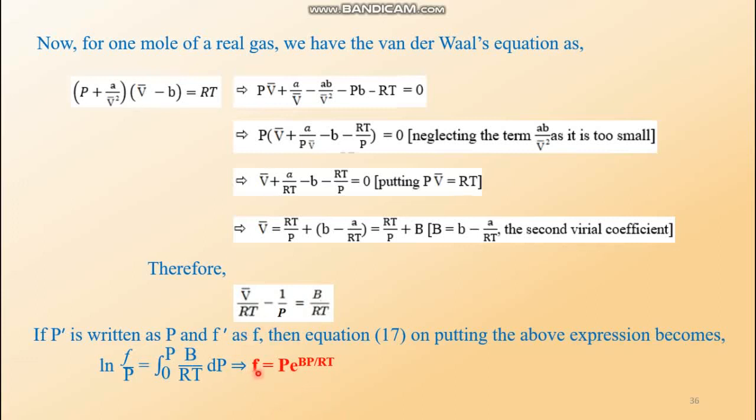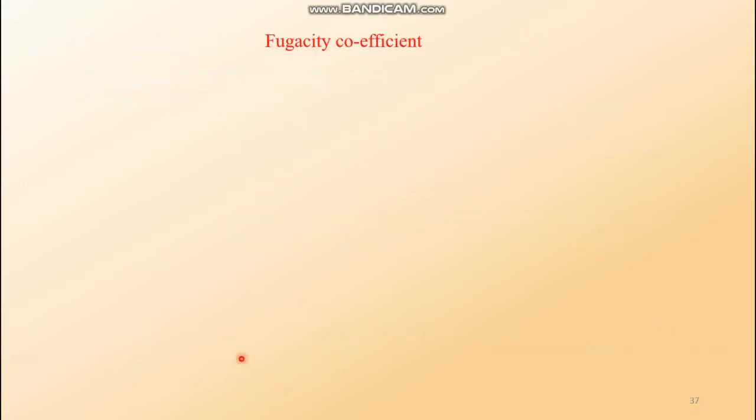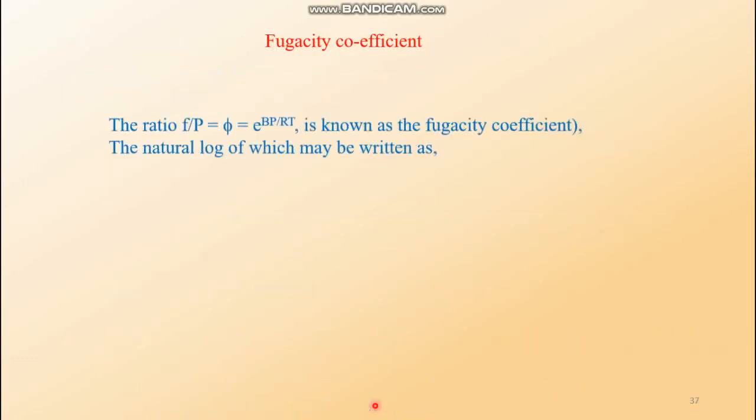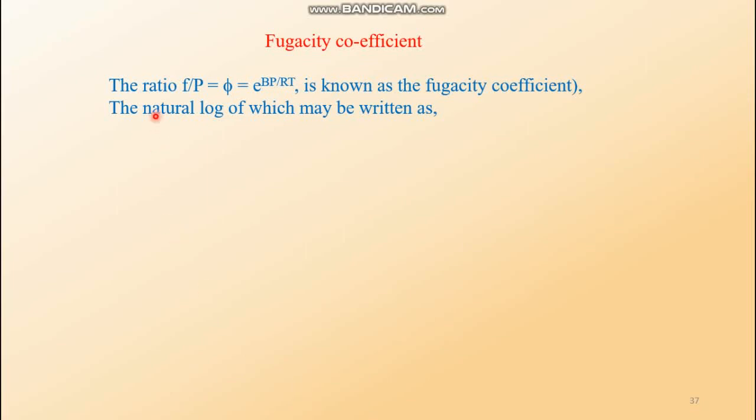Now F by P is the fugacity coefficient. This is written as phi. Fugacity coefficient is our next topic to be discussed. The ratio F by P equals phi, and F by P is nothing but e to the power BP by RT. This is known as the fugacity coefficient. Just this is a typing error, don't give this bracket.